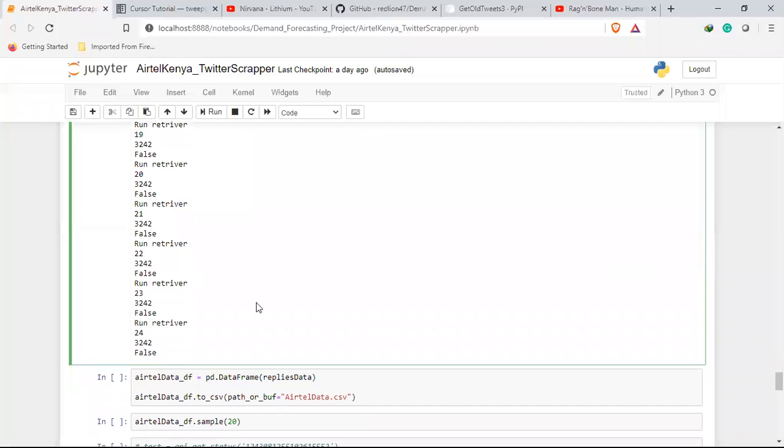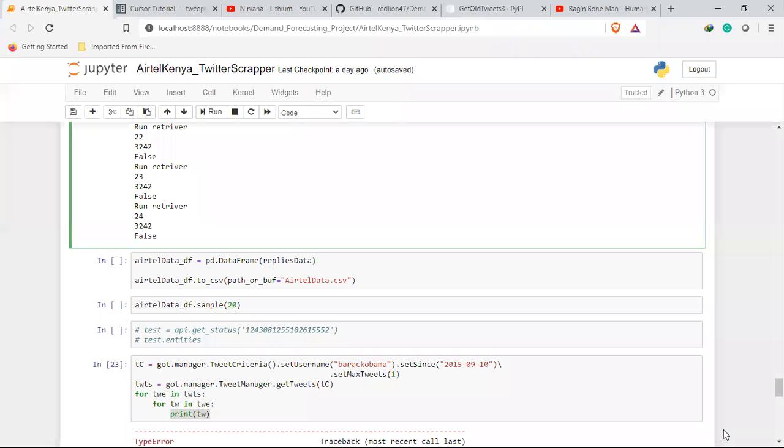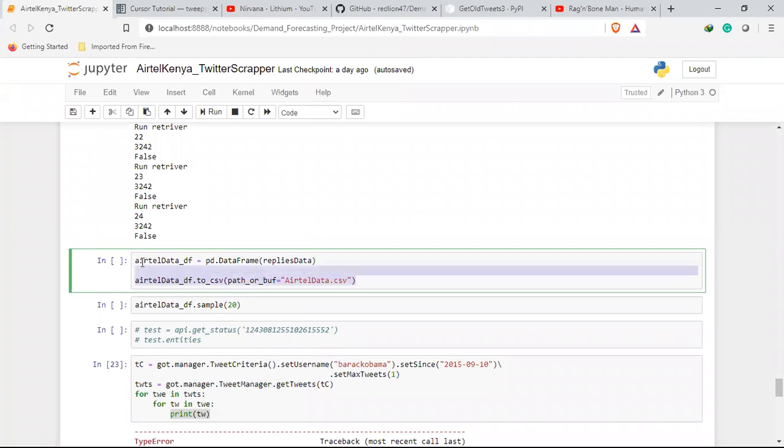So this is me going through looping, making sure that everything is all right. And then this was me trying to always get my data saved, but I had to shift it, as you have seen earlier.